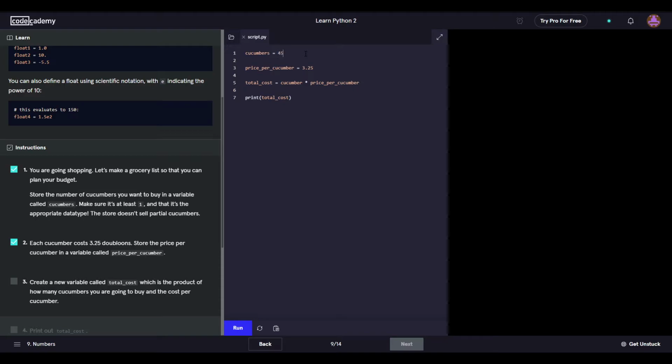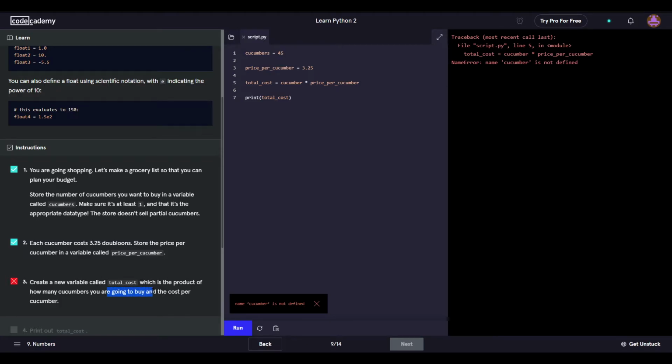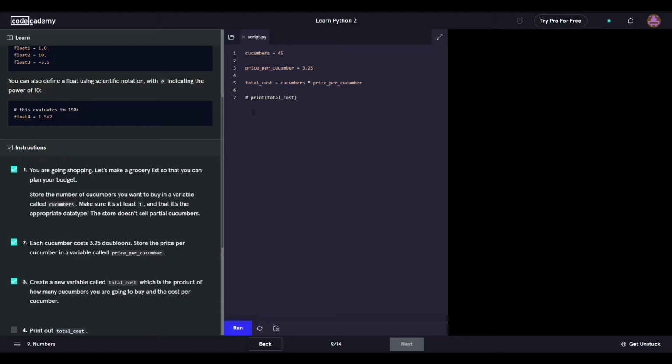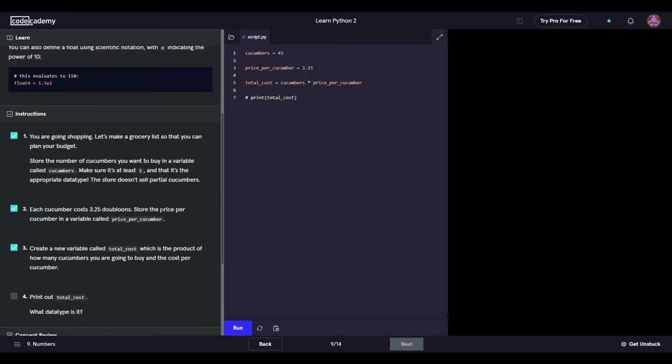Total cost, and let's just do like 45. Here we go. You definitely did something wrong here. Total cost, which is the product of how many cucumbers you're going to buy. I guess they didn't like this. Just hashtag that out. I spelled cucumbers wrong. Yep, and print out total cost. Yep, that's what they're asking for.